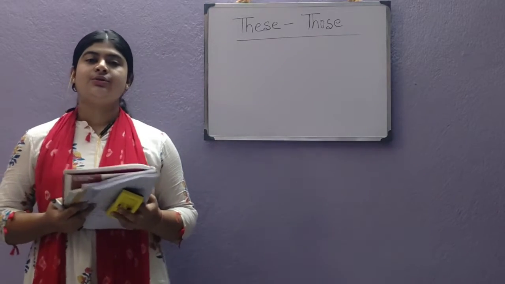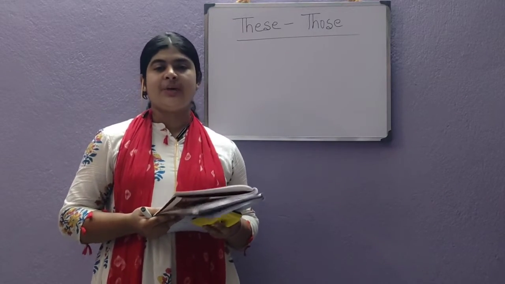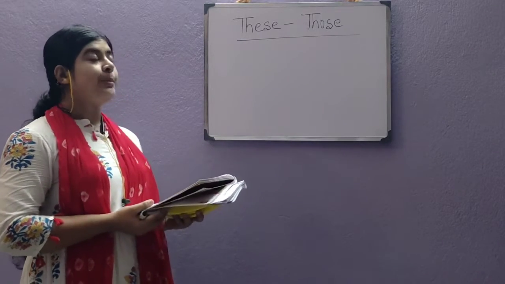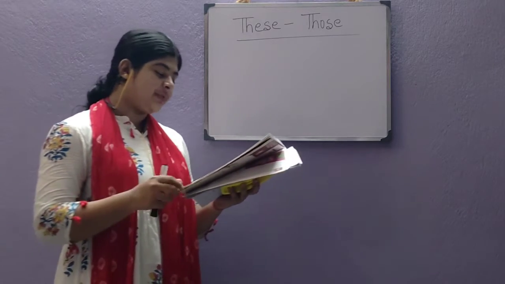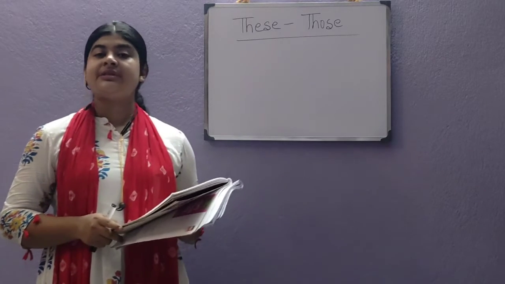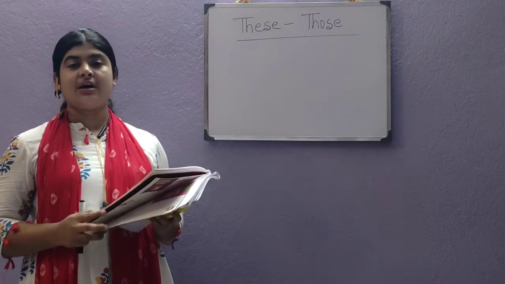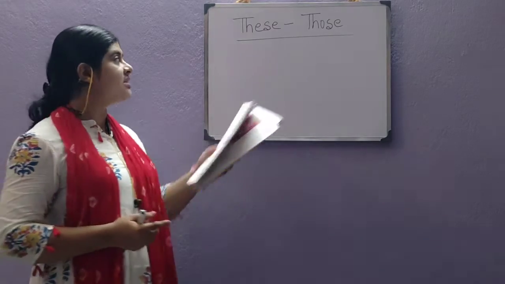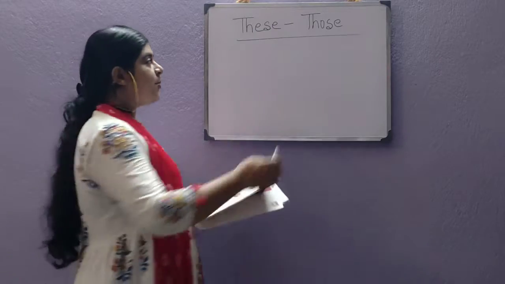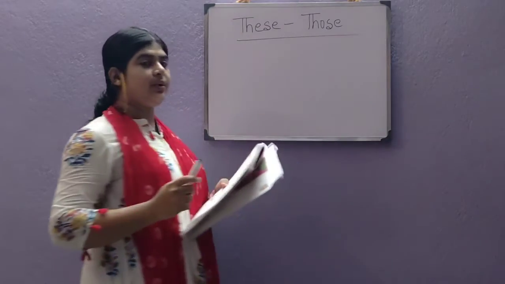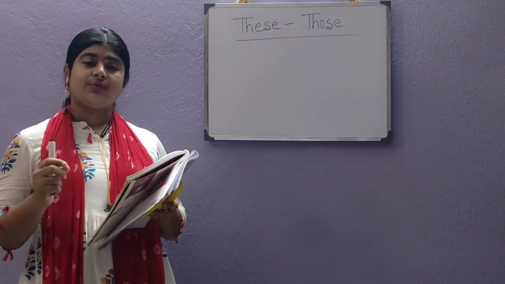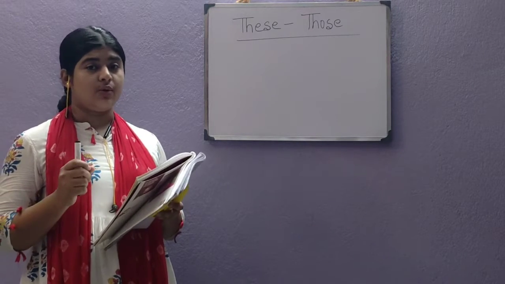Hello children, today we will be learning one new topic that is definitely in your English grammar book, but we will have to open page number 45 in your James English Reader book. Festivals are fun. Why are we going to discuss this? Because in your chapter Festivals are fun, there is this topic, these and those. Although we have discussed this in our class, we should know it elaborately now.